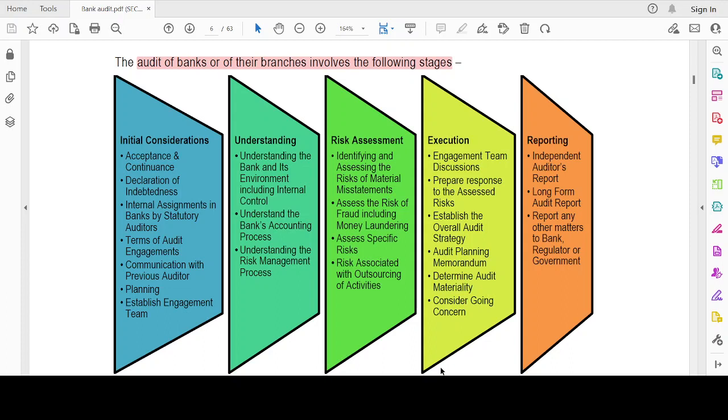The 4th stage is execution. Engagement team discussion. Prepare response to assess the risk.